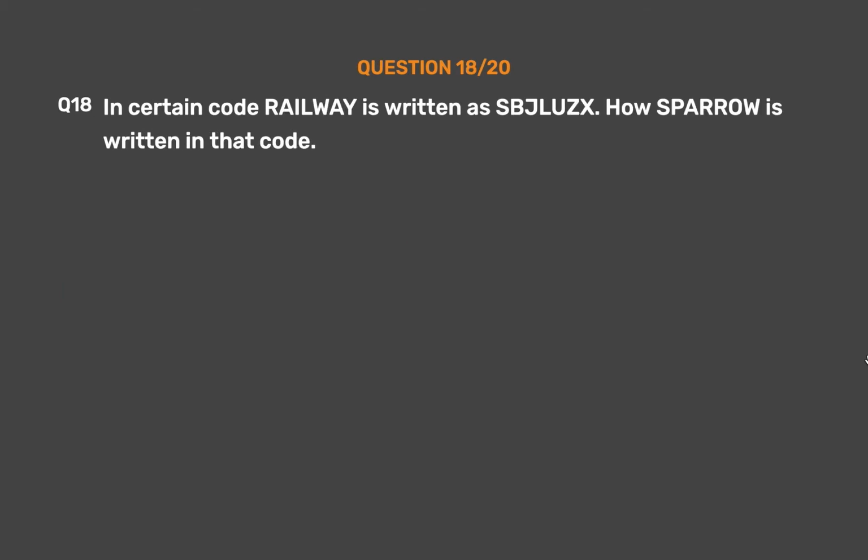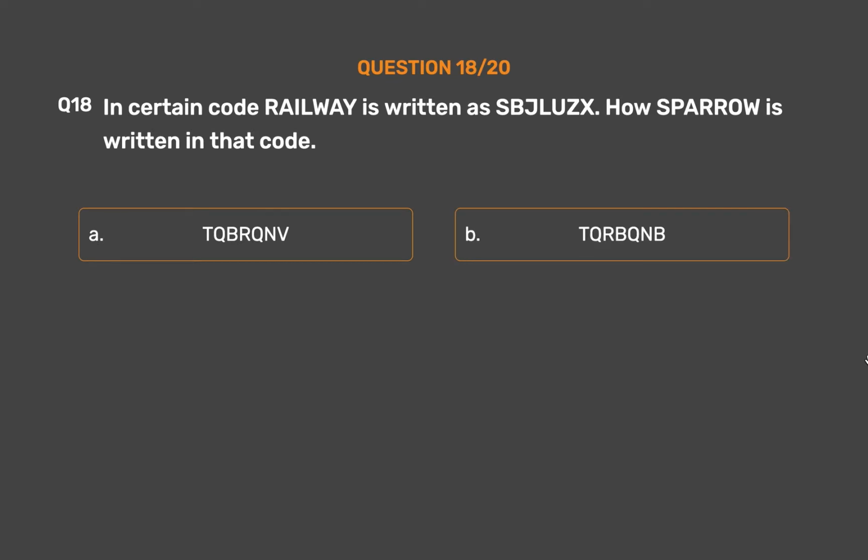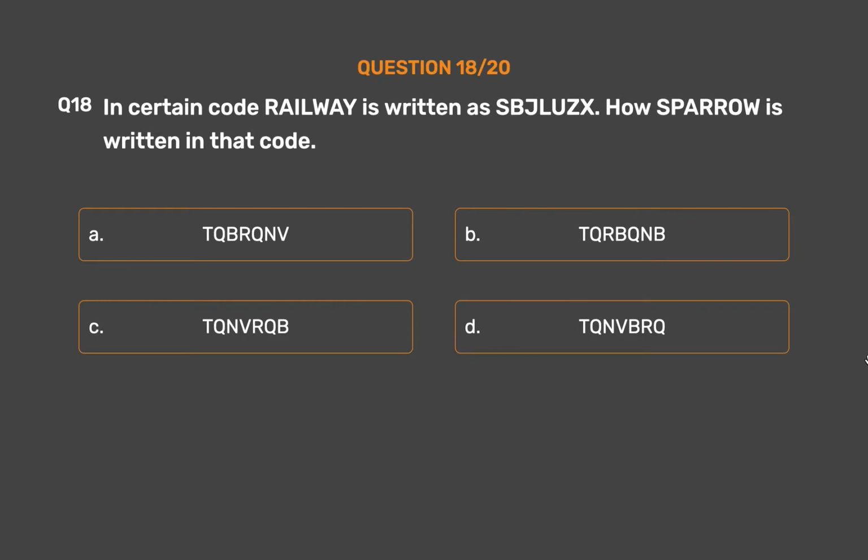Question number 18. In a certain code railway is written as SPELUSKS. How is sparrow written in that code? Option A. TQBRQNV. Option B. TQRBQNB. Option C. TQNVRQB. Option D. TQNVBRQ. Option E. None of these.